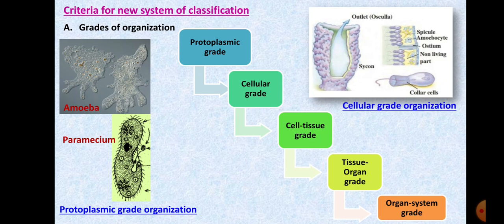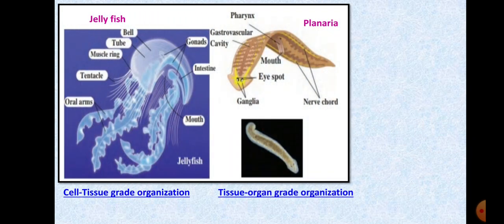Then we come to the next higher grade, cell tissue grade organization. Here the tissues are formed, the cells come together to form a group of tissues wherein they perform the functions of the body. So those animals are grouped under cell tissue grade organization. Your example is phylum Cnidaria, and jellyfish is one of the organisms.